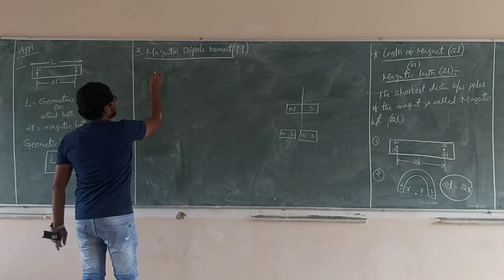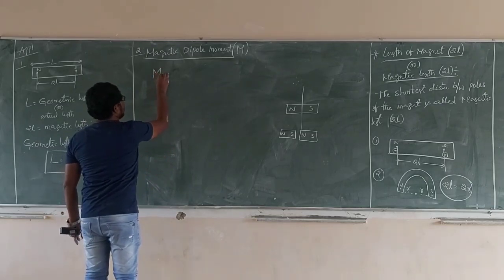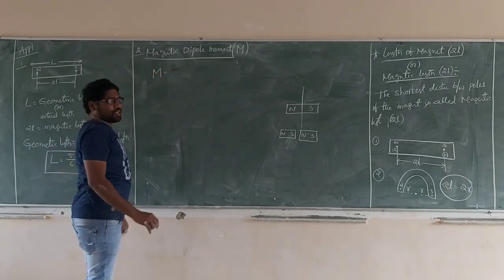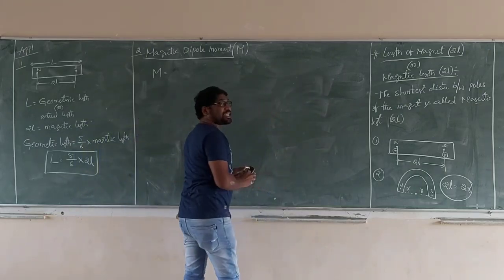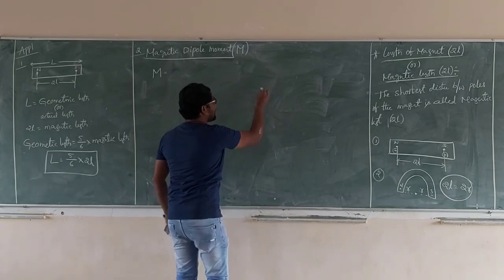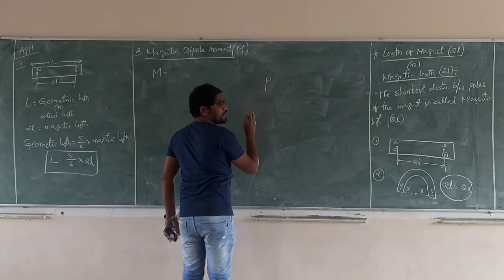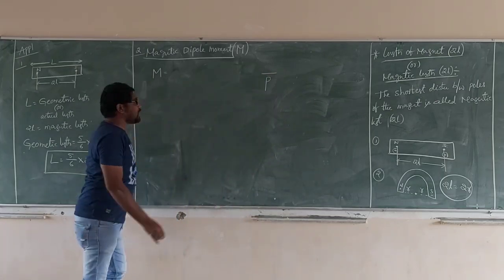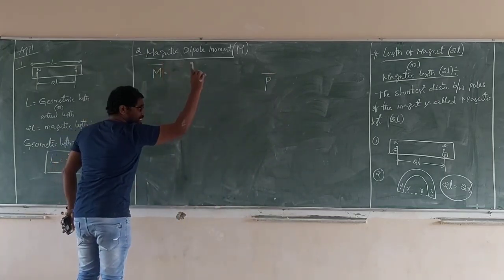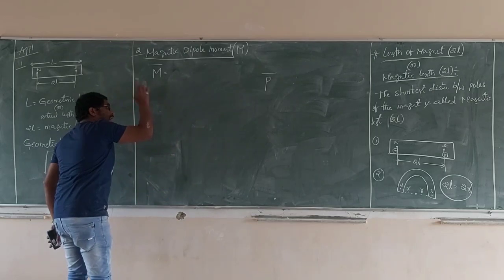Now, in the previous chapter, electrostatics, the electric dipole moment was P. This is a vector. This is also a vector. That is the electric dipole moment, and this is the magnetic dipole moment.